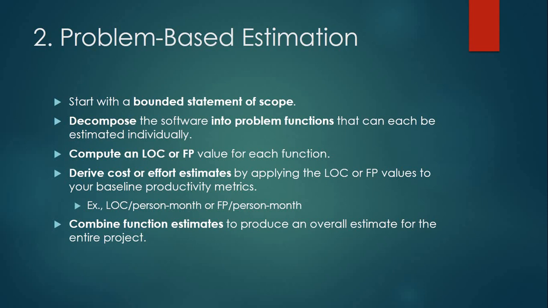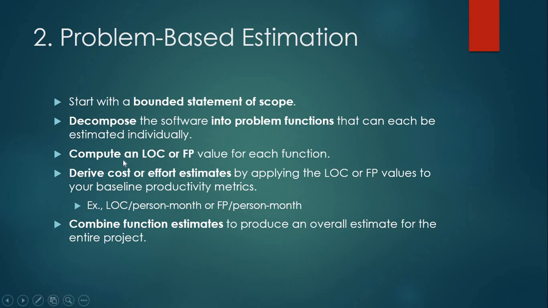Derive a cost or effort estimate by applying the LOC or FP values to your baseline productivity metrics, for example line of code per person-month or function point per person-month. Next, combine function estimates to produce an overall estimate for the entire project.